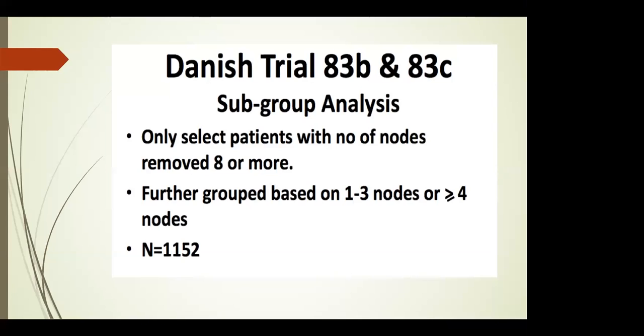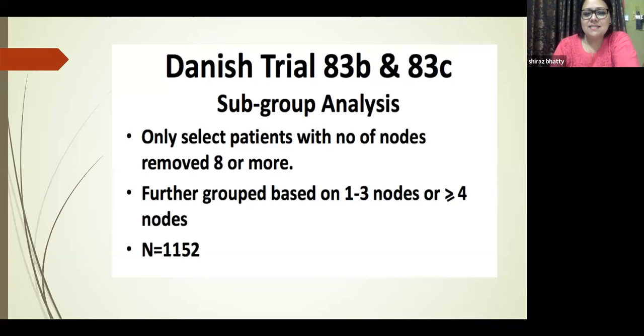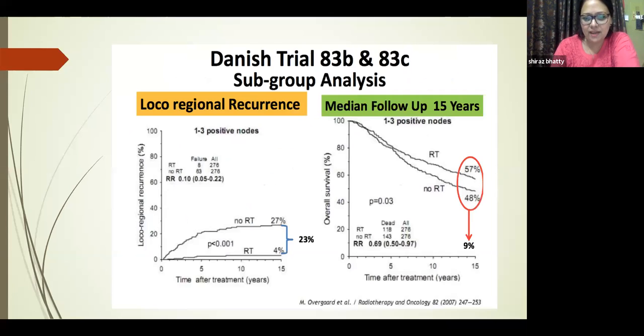No, no. Okay. So in the subgroup analysis, only select arms where the number of nodes removed was 8 or more. I think I'll skip this. I'll just show you the diagrams. Maybe it will be more interesting. So loco-regional recurrence and median follow-up. And this was the Danish trial 83B and 83C arm. This was a further subgroup of 82B and 82C.